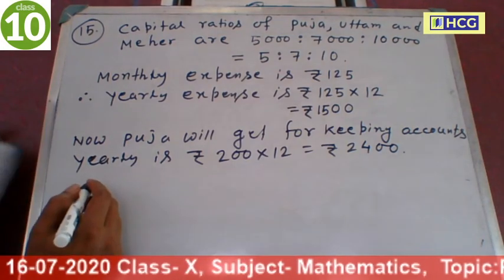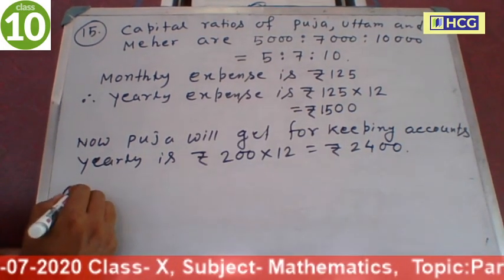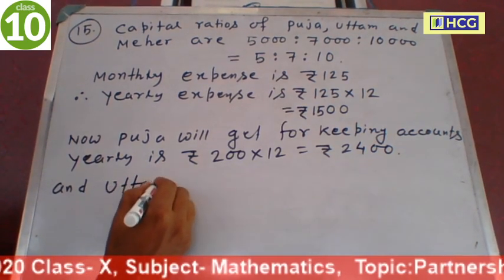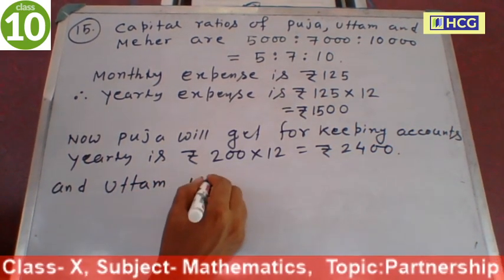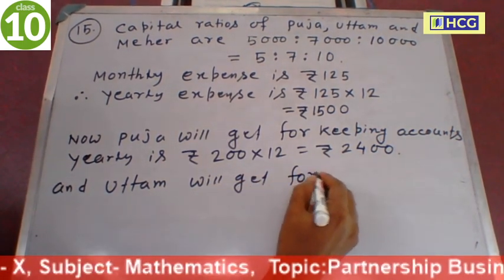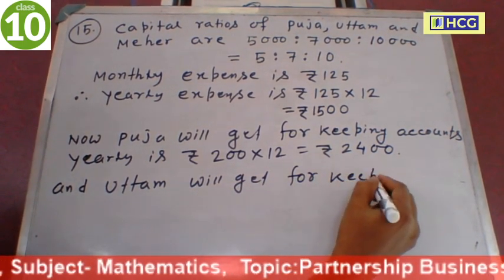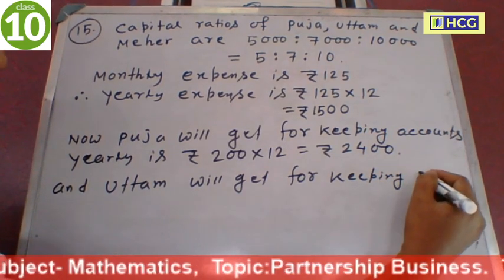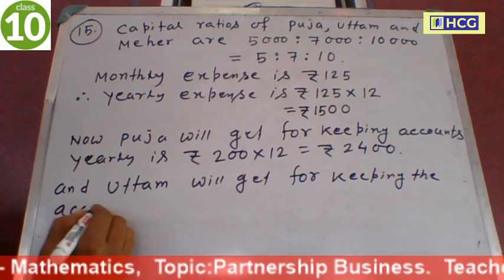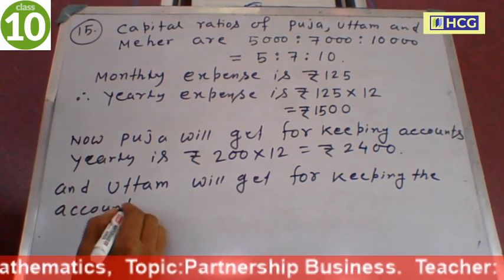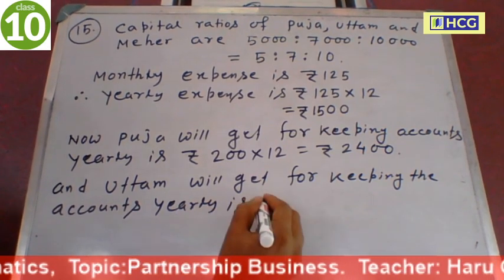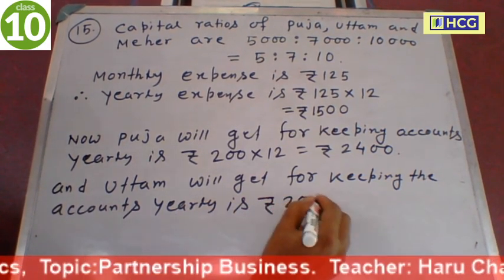And Uttam will get for keeping the accounts yearly, 200 for monthly.